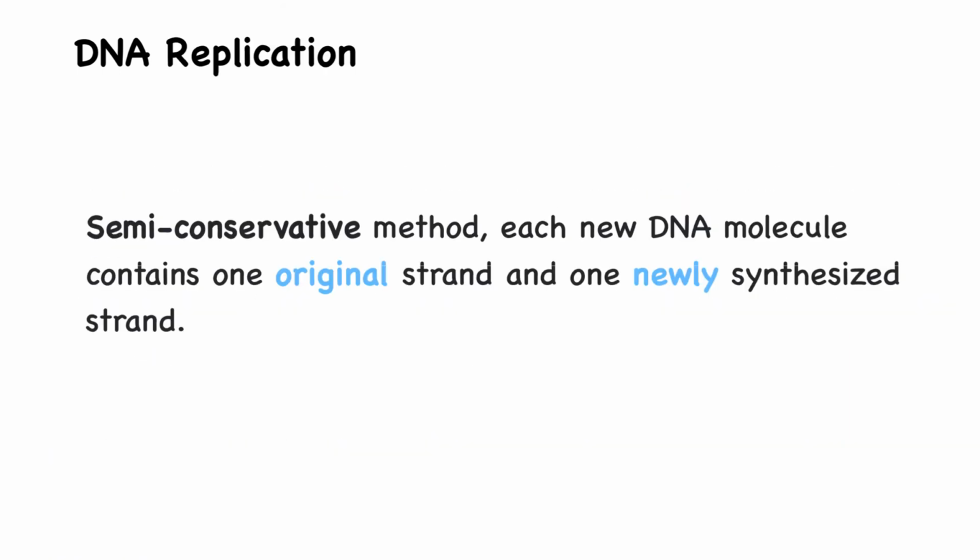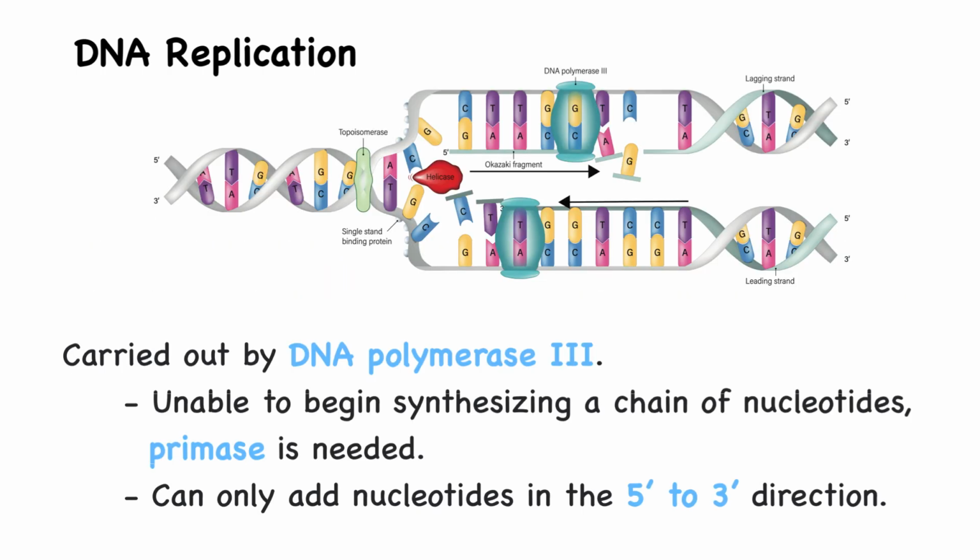DNA replication is the process by which a cell copies its DNA before division. This process is semi-conservative, meaning each new DNA molecule contains one original strand and one newly synthesized strand. DNA replication is carried out by DNA polymerase III.